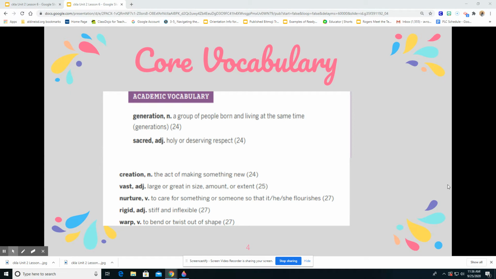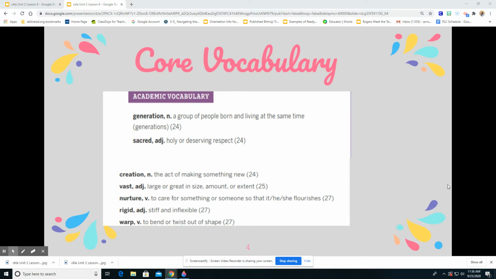The next vocabulary word is sacred. It's an adjective. It means holy or deserving of respect. So in the Mayan civilization time, they had temples and sculptures that were very sacred. So it means that they felt it was very respectful, and they acted in a certain way when it came to those things because they were deserving of respect.